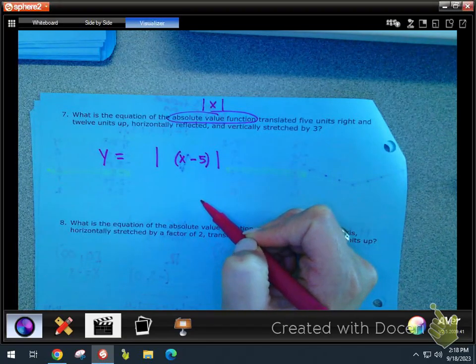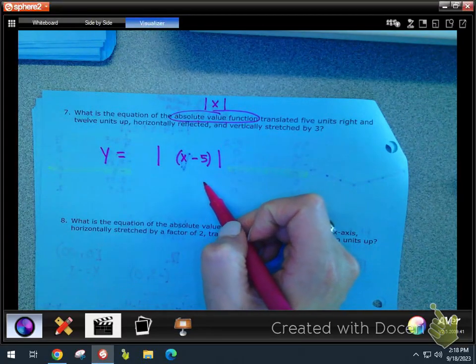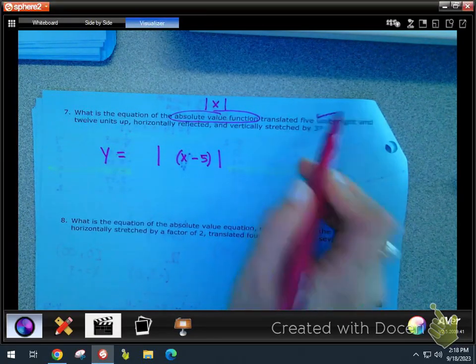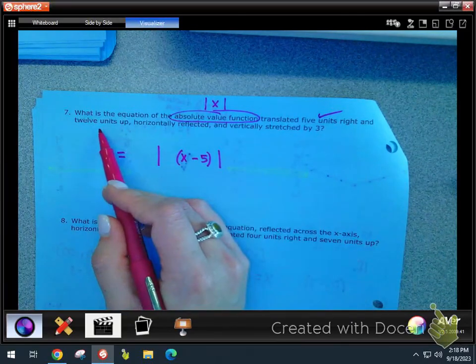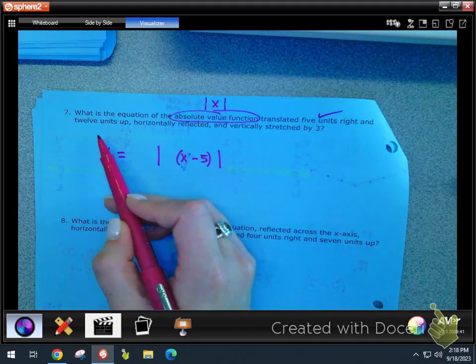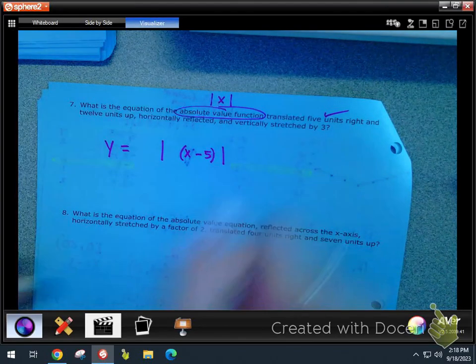If I don't have a B value, then technically I don't have to have the parentheses, but you're probably going to have a B value, to be honest. Okay, so that checks that off. But it's got to go inside the absolute value bars. 12 units up, A, B, C, or D? D. So what do you do? Where? Outside. Outside at the end. Plus 12. Out of the bars.